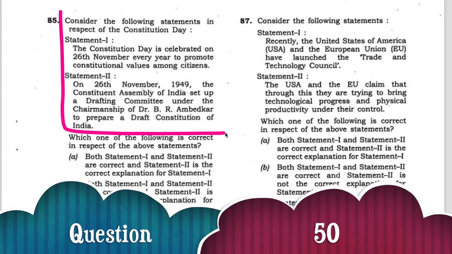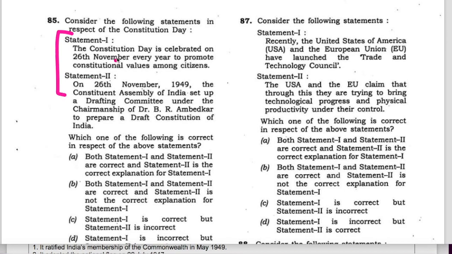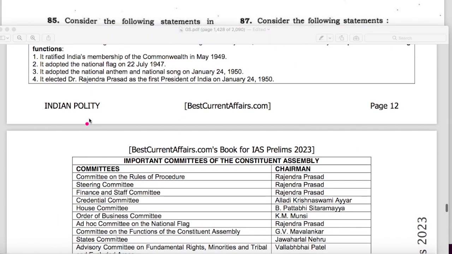Next question. Consider the following statements. Two statements are given. The first statement is that Constitution Day is celebrated on 26th November every year. This statement is correct. The second statement is that on 26th November 1949, the Constituent Assembly set up a drafting committee under the chairmanship of Dr. B.R. Ambedkar. This statement is wrong. Now see, this is our Indian polity booklet for IAS Prelims 2023, page number 12.